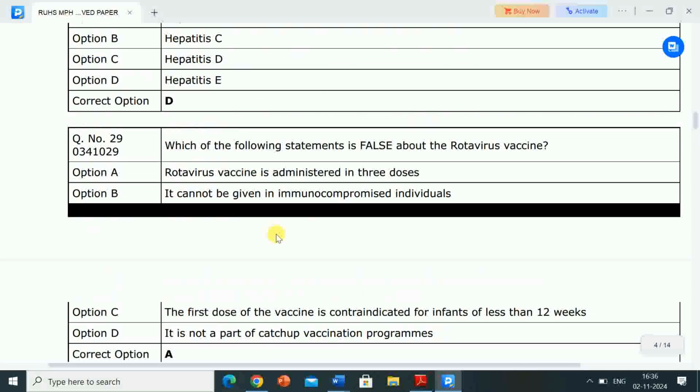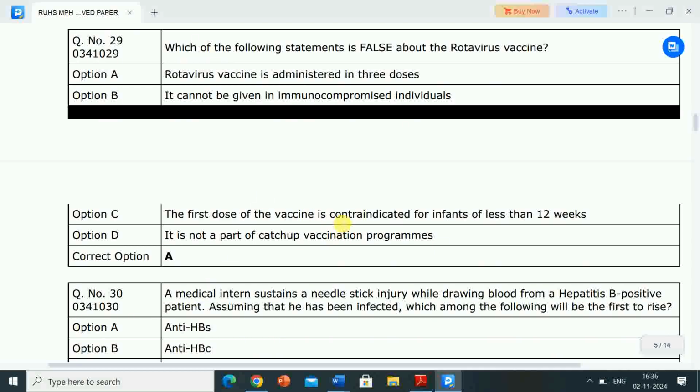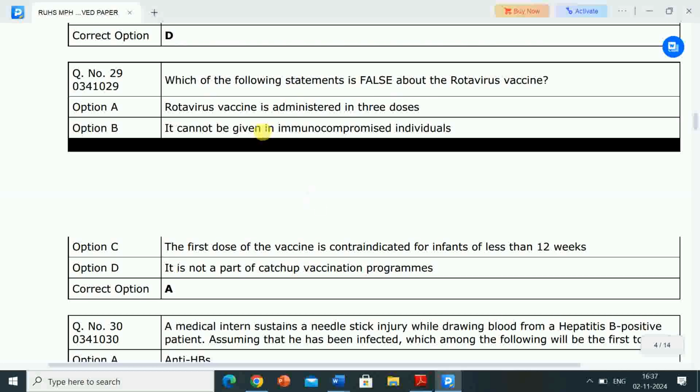Next question is, which of the following statements is false about the rotavirus vaccine? Options are A, rotavirus vaccine is administered in 3 doses. Option B, it cannot be given in immunocompromised individuals. Option C, the first dose of the vaccine is contraindicated for infants of less than 12 weeks. Option D, it is not a part of catch-up vaccination programs. Correct answer is option A, rotavirus vaccine is administered in 3 doses.